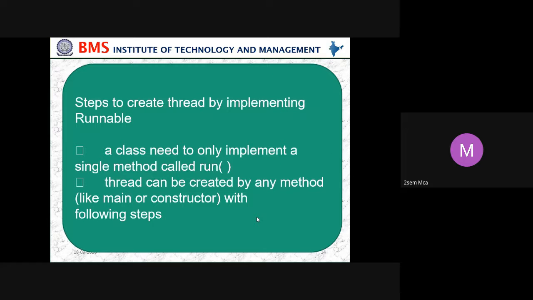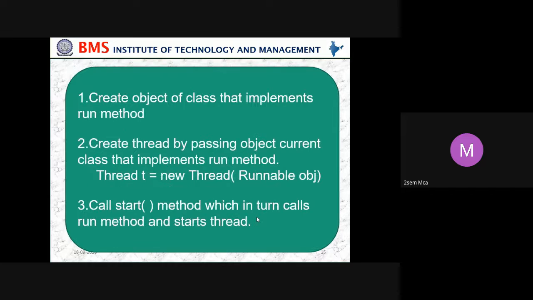Steps to create a thread by implementing Runnable: a class needs to implement only a single method called run. How can we create a thread? First we create an object of a class that implements Runnable. Then create a thread by passing that object to the Thread constructor: Thread t = new Thread(obj).